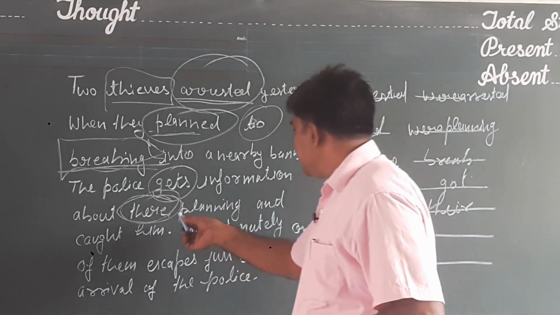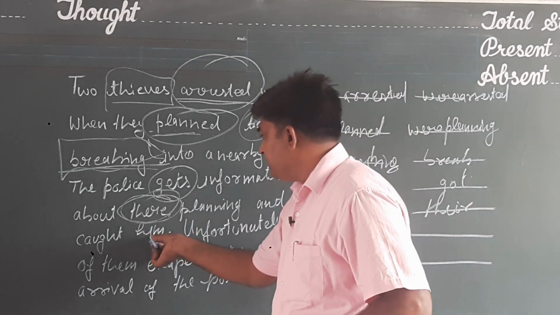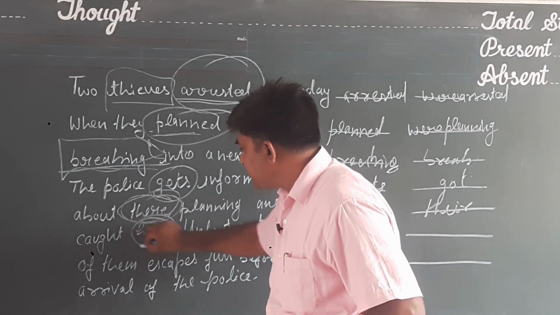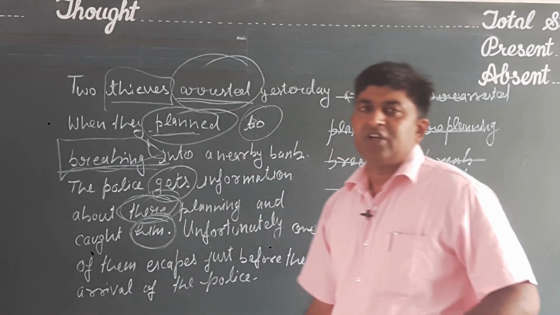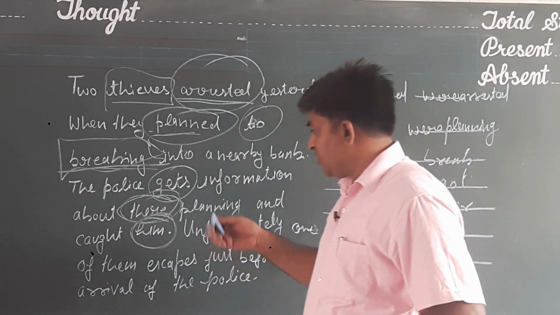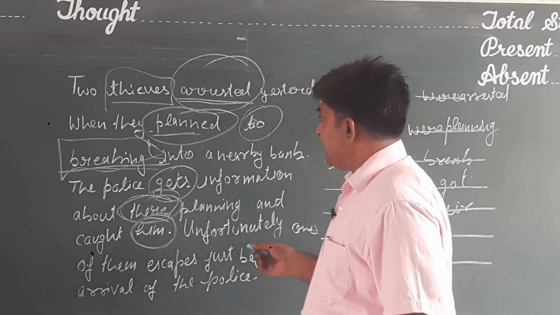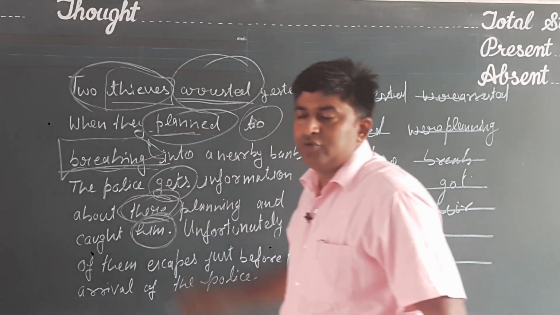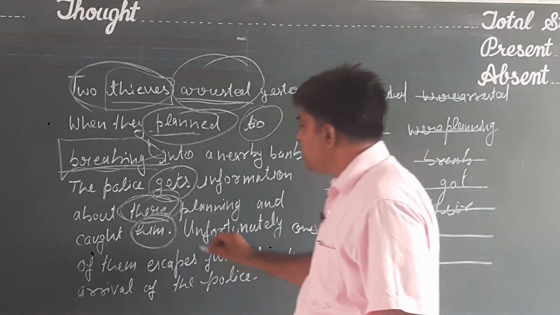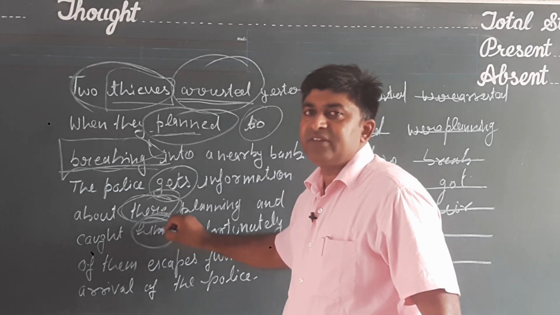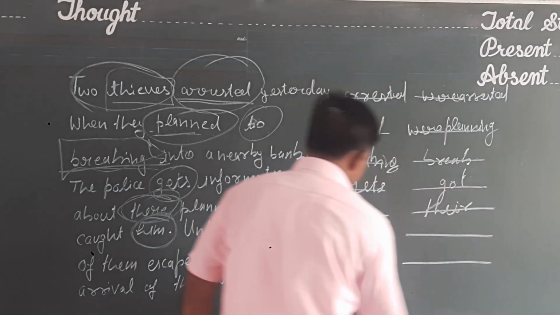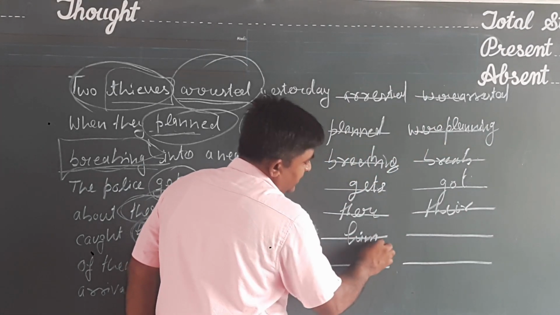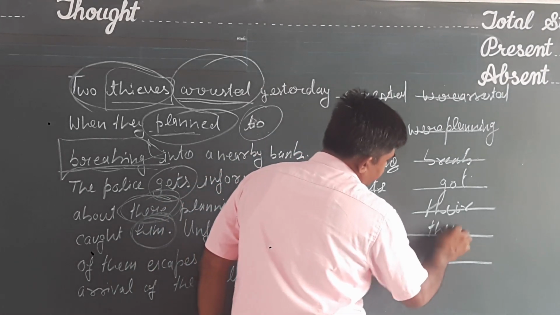Okay, about their planning and caught him. Here, him expresses a singular form. Him is used for a singular person, but the thieves are two. The thieves are two in plural form. So instead of him, we shall use them. So the mistake is in the word him, and we shall use them here.